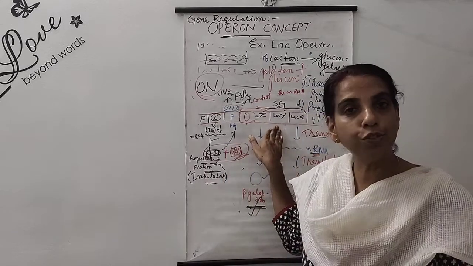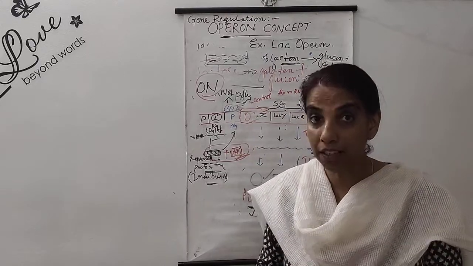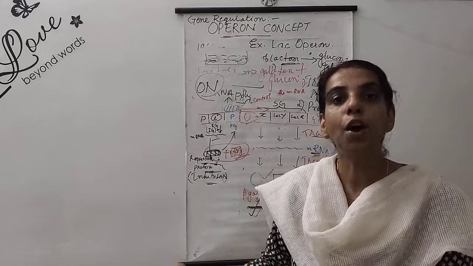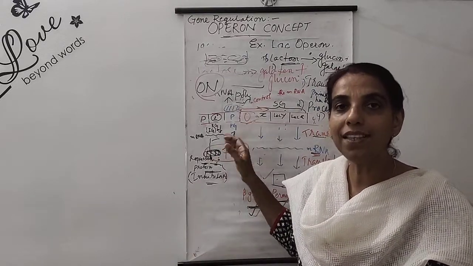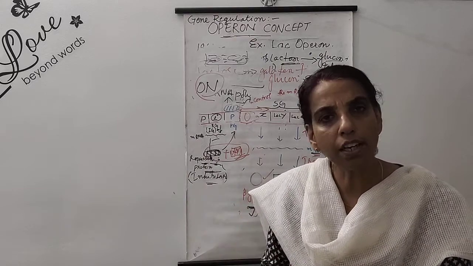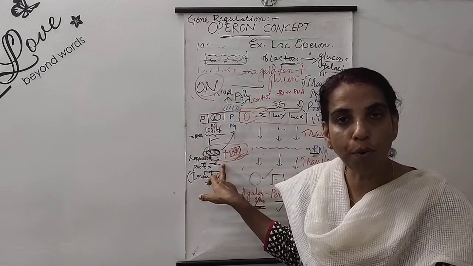Now they have switched on. Now we have to again switch off. How can it be turned again to switch off? All the lactose is completely broken down. When this lactose is broken down, all the 100 molecules are finished. So no more lactose to stop the repressor over here.